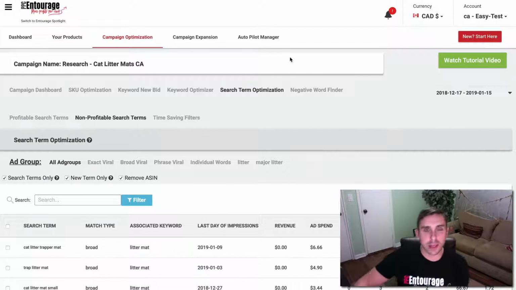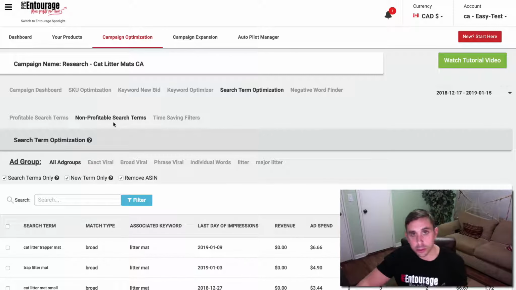So when you log into PPC Entourage, you click on a campaign, you're going to click on search term optimization, okay? So you're going to see that there's going to be different columns here. There's going to be profitable search terms, non-profitable search terms, and time-saving filters. By default, you're going to land on the non-profitable search terms.